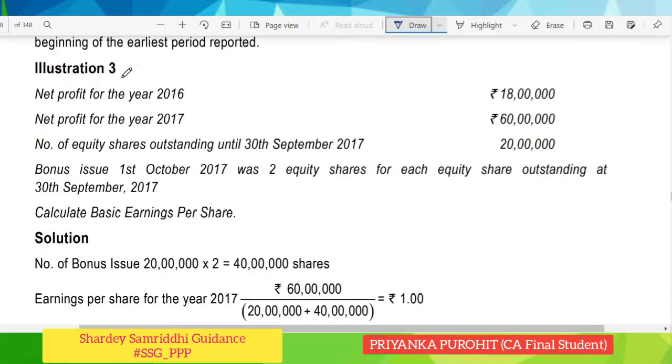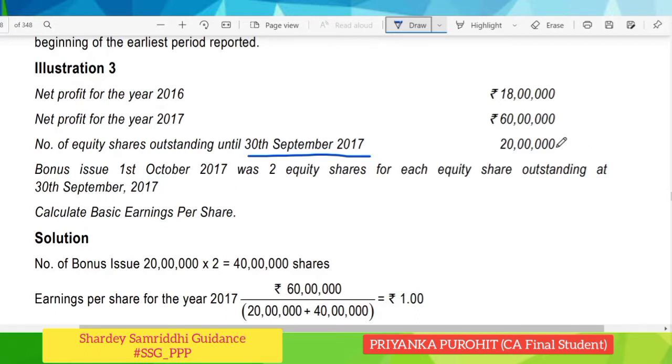Now let us look into illustration number 3. Net profit for the year 2016 is rupees 18 lakhs. Net profit for the year 2017 is rupees 60 lakhs. Number of equity shares outstanding until 30th September 2017 were 20 lakhs. The bonus was issued on 1st of October 2017, for 2 equity shares for each equity share outstanding as on 30th September 2017.